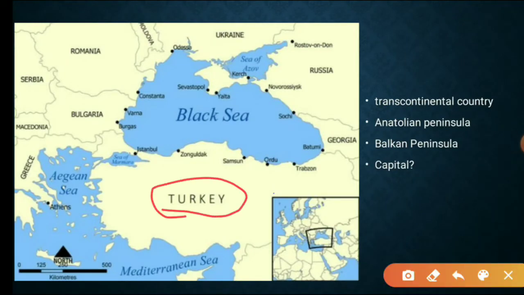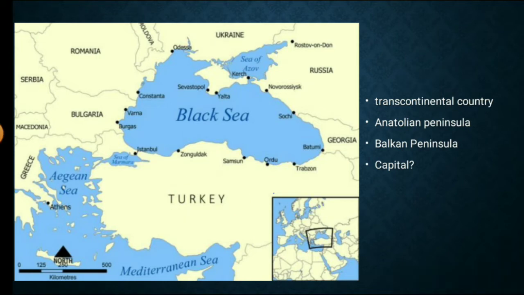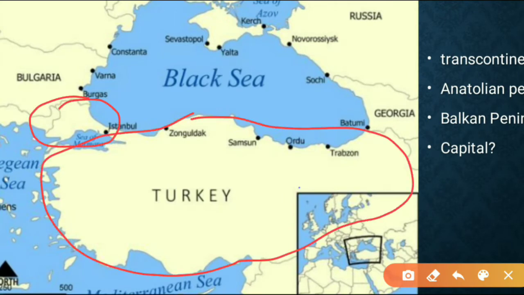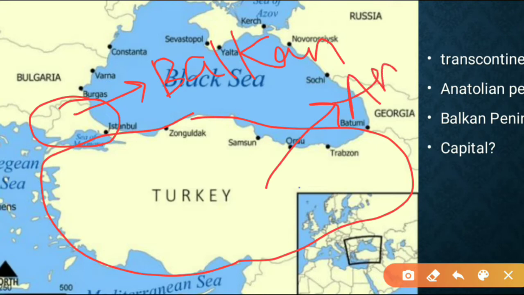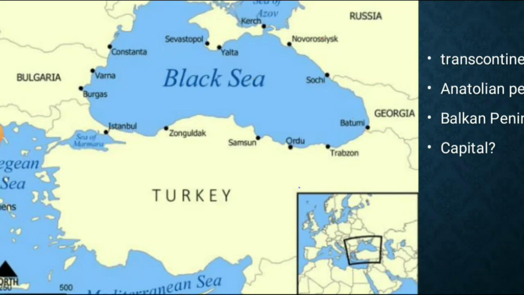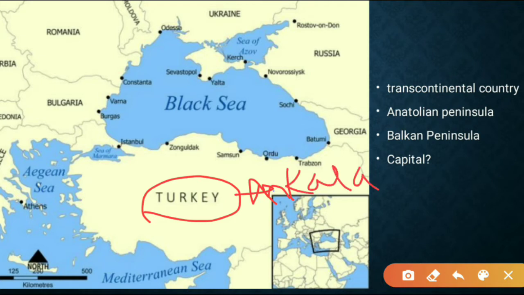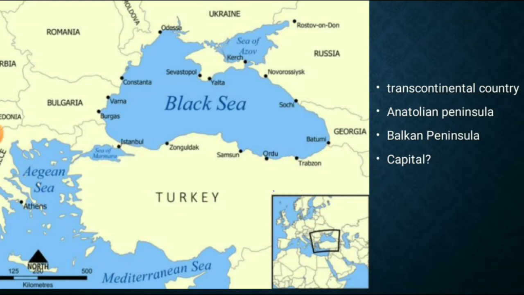So Turkey is a transcontinental country. Okay, it occupies both the European part as well as the Southwest Asian part. So this is the Balkan Peninsula, and this is the Anatolian Peninsula. Therefore it is a transcontinental country. And what is the capital of Turkey? That is Ankara. Okay, and do not confuse that with Istanbul. Istanbul is the largest city in Turkey but not the capital.